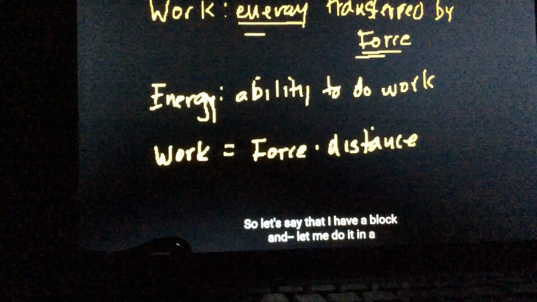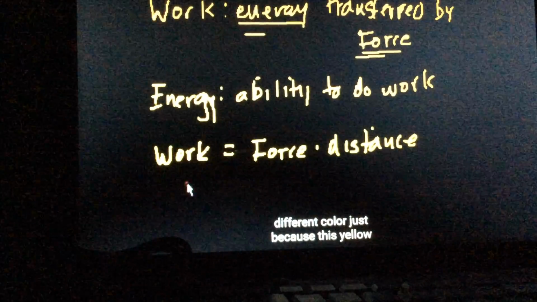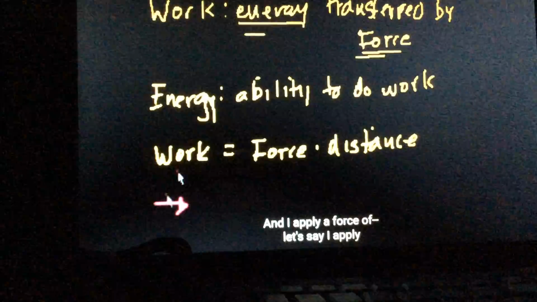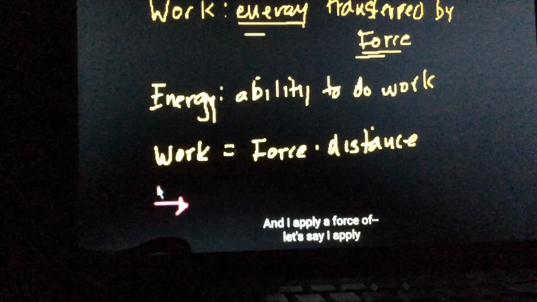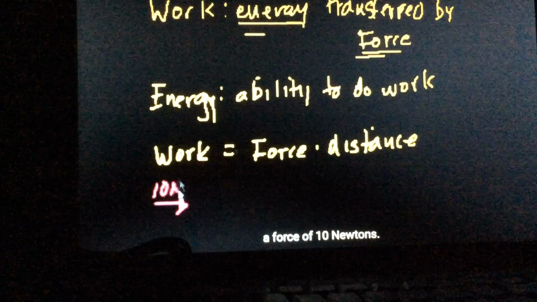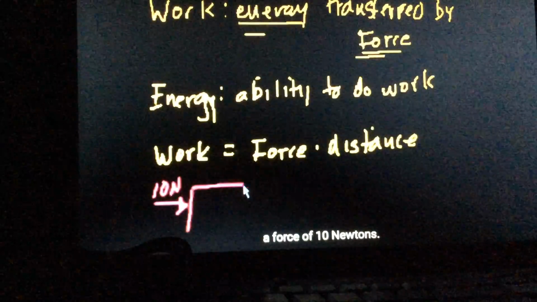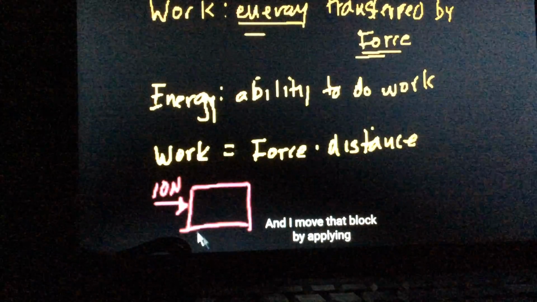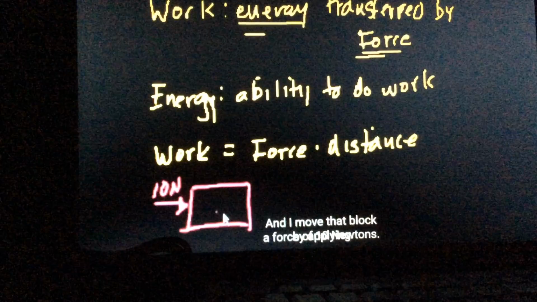So let's say that I have a block, and let me do it in a different color just because this yellow might be getting tedious. And I apply a force of, let's say, 10 newtons, and I move that block by applying a force of 10 newtons.